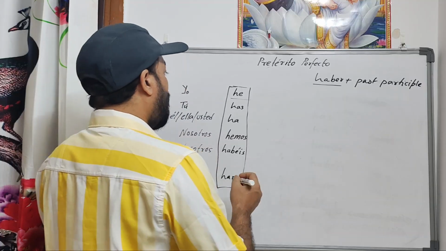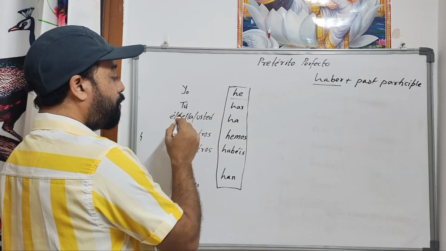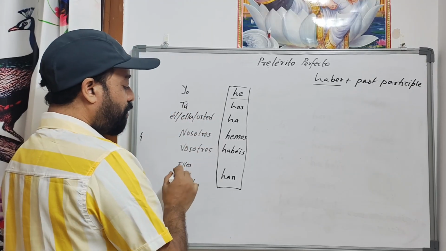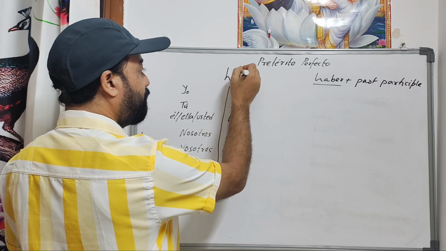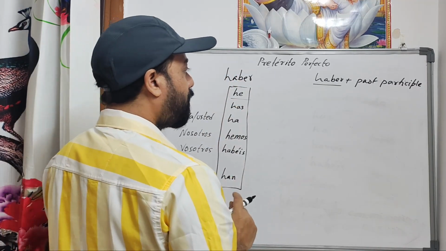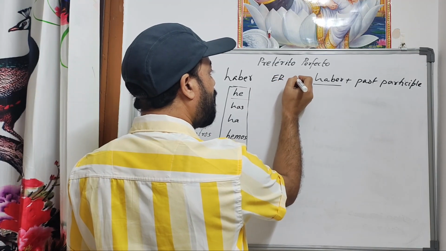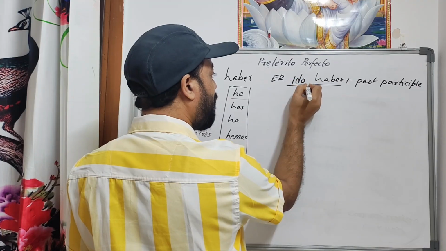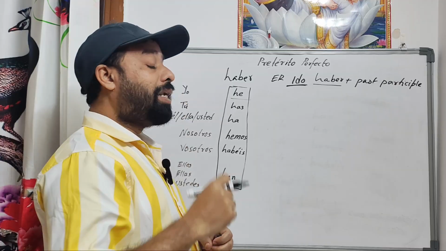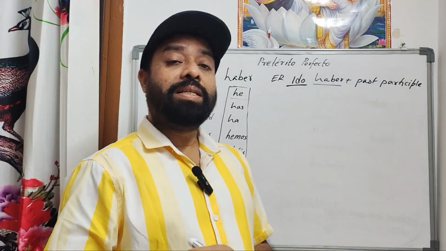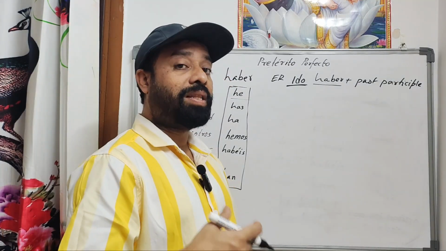So here I already wrote all the subject pronouns: yo, tú, él, ella, usted, nosotros, vosotros, ellos, ellas, ustedes. Now for the conjugation, we're going to do the -er verb plus -ido. We have to add -ido to the -er verbs. So with every regular -er verb, we omit the -er and add -ido, and then it becomes a past participle, the third form.